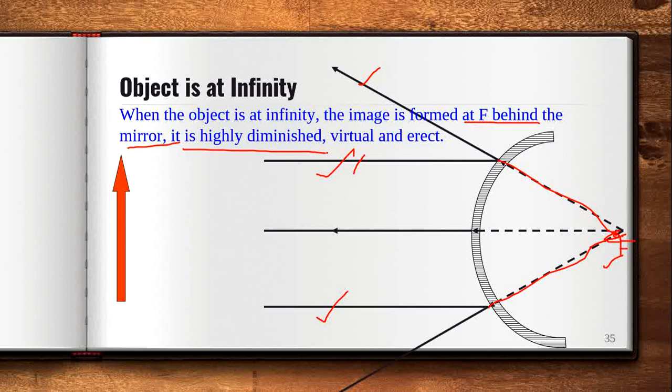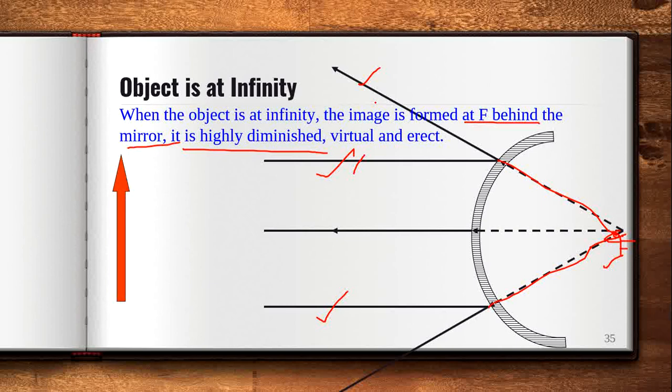Now, whether it is virtual or real: as I told you in lecture 2 and lecture 3, when the reflected rays actually intersect, then the image is a real image.